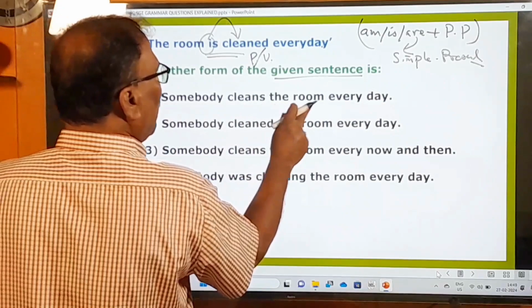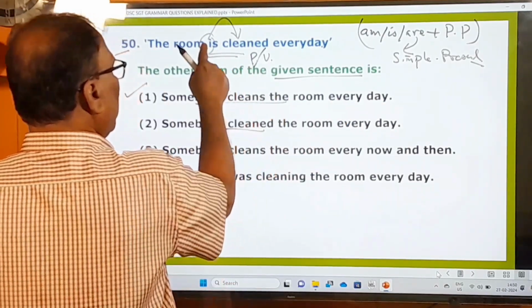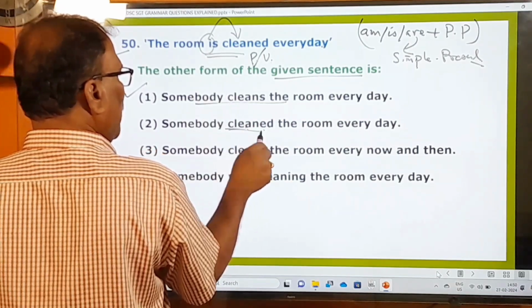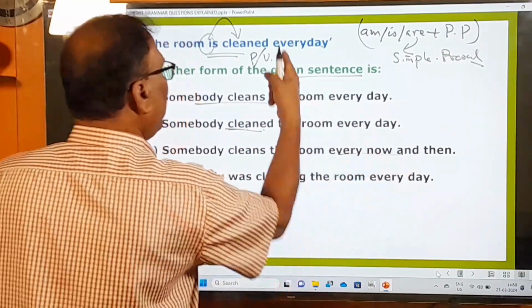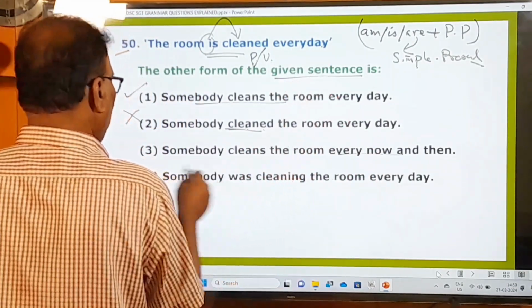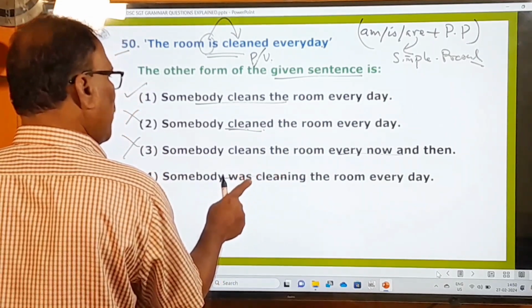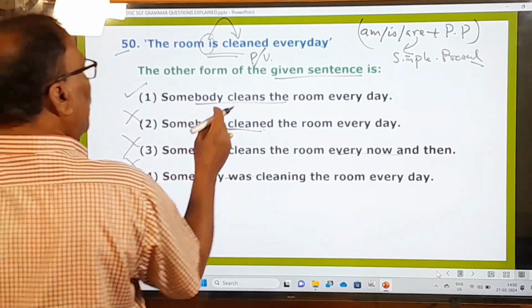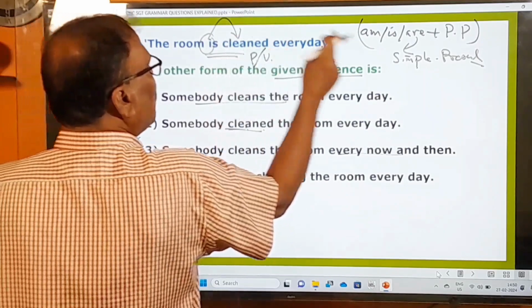Somebody cleans the room every day. Okay, this is the right one. And somebody cleaned, because is there, this is not right, the sentence is given in the simple past tense. Somebody cleans the room every now and then. No, every now and then is not there. Every day is only there. So this is also not correct. Somebody was cleaning. So this is past continuous. This is also not correct. So second one, third one, fourth one are wrong. Only the first one is the right one, because the sentence is in the passive form of the simple present.